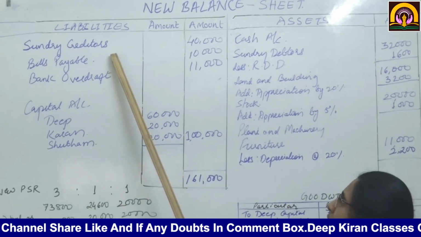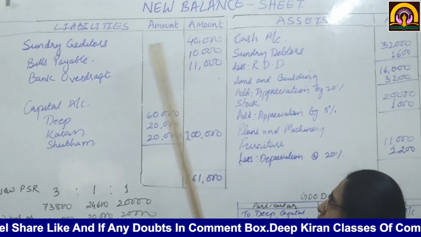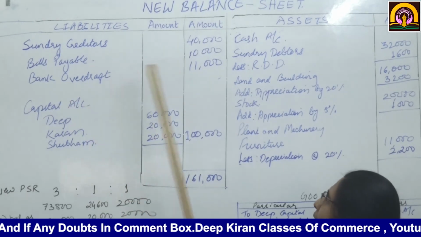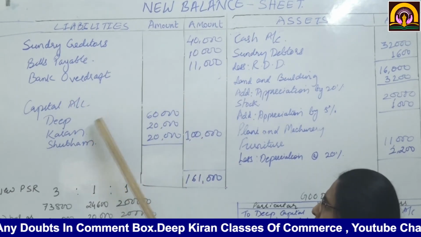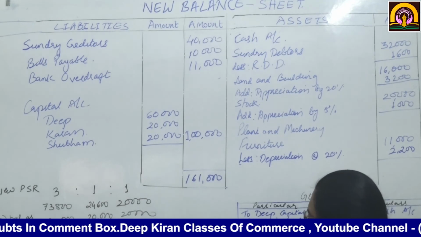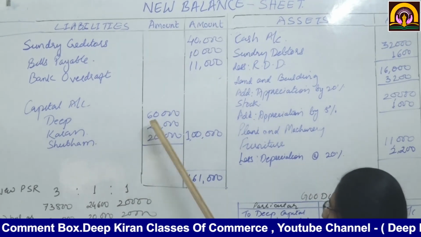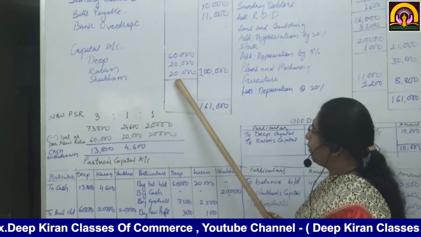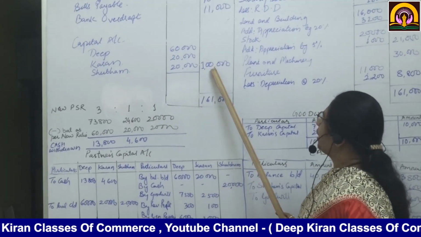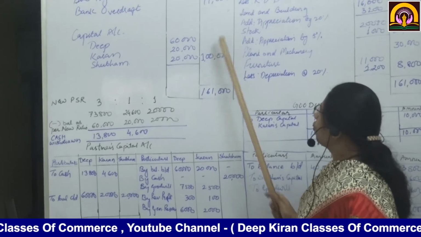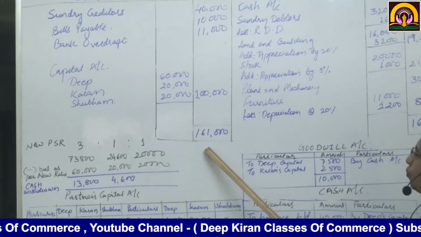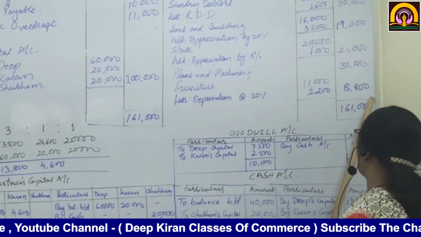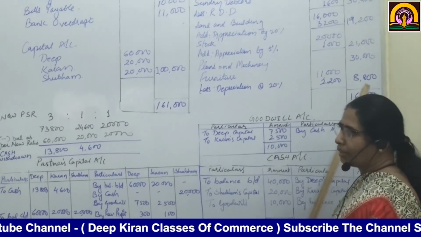Now creditors, see, creditors are 40,000, bills payable are 10,000, bank overdraft is 11,000, capital account balances 60,000, 20,000 and 20,000. We have taken them over here. So it comes to 1 lakh. So the total of liabilities comes to 1,61,000. On the asset side also the total comes to 1,61,000.